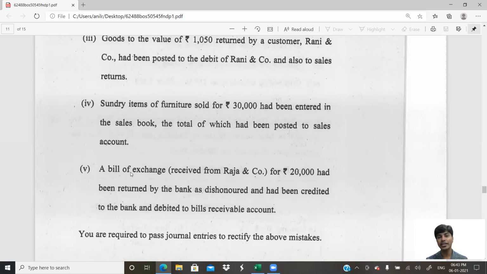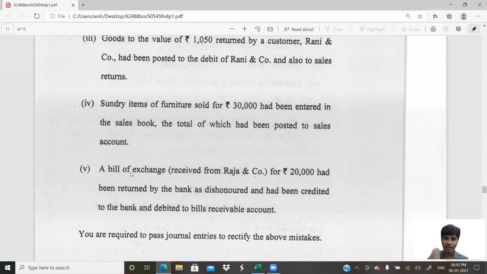So what should be credited in place of sales? Furniture. I repeat, sales was wrongly credited in the place of furniture. So sales was wrongly credited, so we debited. Furniture was supposed to be credited, but not credited, so we credit it. So the rectification entry will be sales account debit to furniture account.